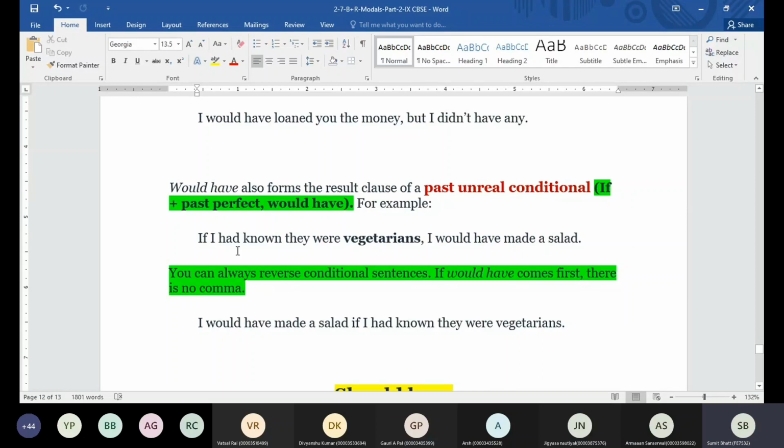Like this sentence: If I had known they were vegetarians, that means I did not know they were vegetarians. So the person is saying, if I had known they were vegetarians, I would have made a salad. But since the person did not know, something else was prepared. We can also interchange them. I can say, I would have made a salad if I had known they were vegetarians. So either way, this is going to be correct. Now, since we are already done with the conditional, we are not going to waste more time here.